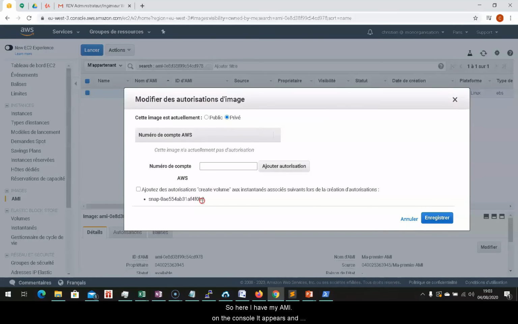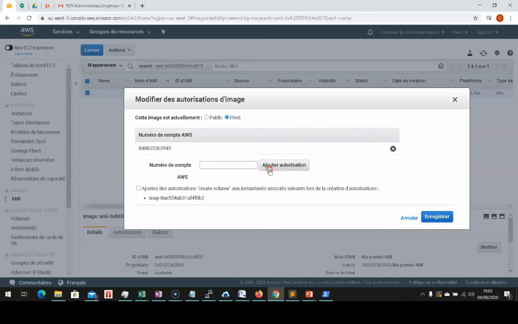So here I have my AMI. On the console it appears, and if I want to allow someone to be able to run my instance, I'll click add permissions here. For example, for a normal user, I'll add and then I'll know that this user will be able to run my AMI. However, he will not be able to copy it. If I want the person to be able to copy my AMI, I'll click this box and it will give the appropriate permissions to the person with whom I'm sharing the AMI.